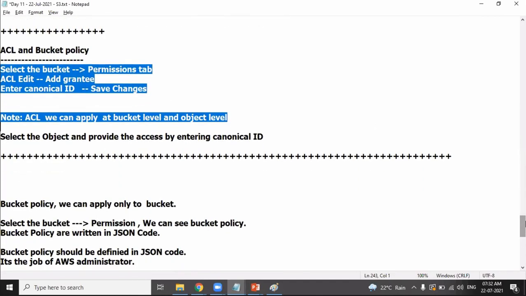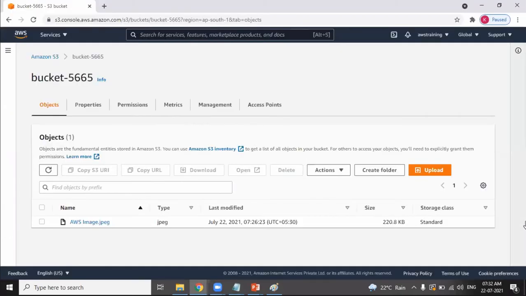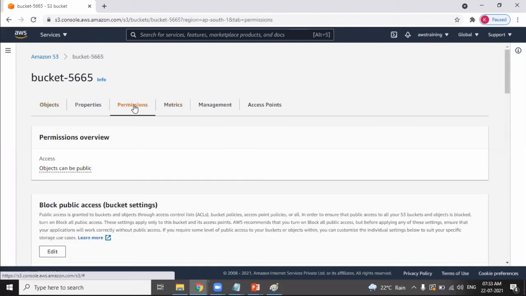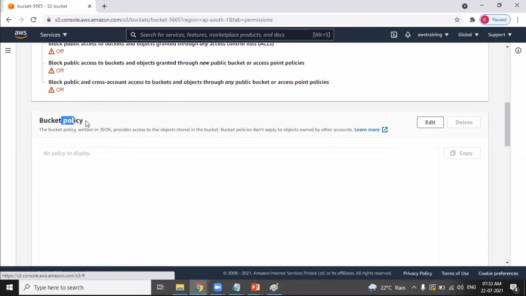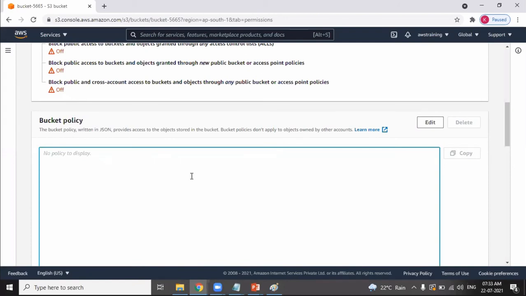Next, bucket policy. You can provide permissions to other users using the bucket policy. How to apply bucket policy? Go to permissions. Can you see bucket policy? Right now, there is no policy. You can write a bucket policy.